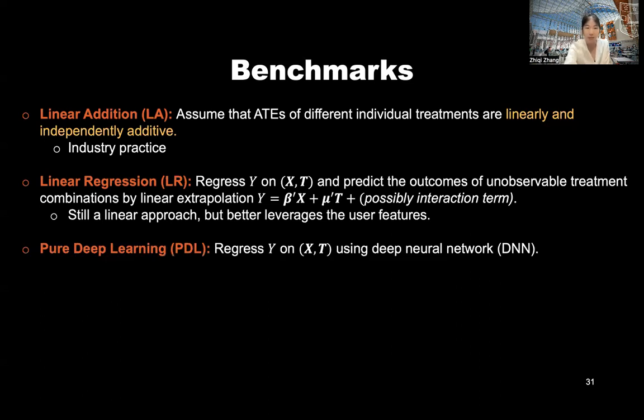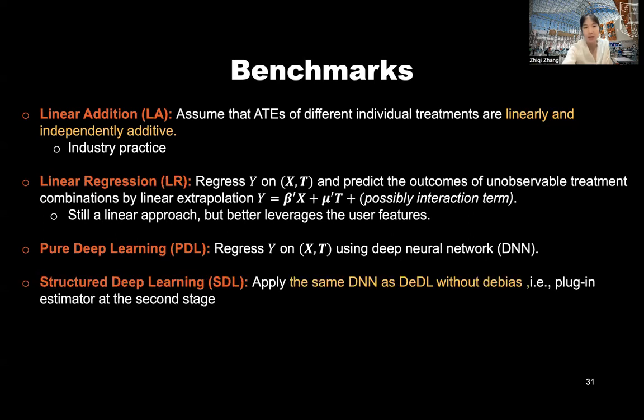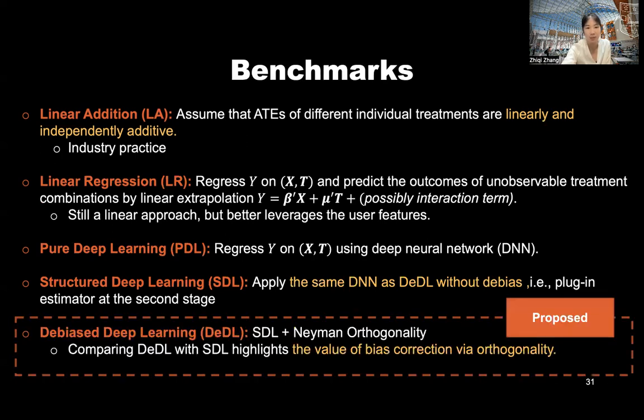The third one is a pure deep learning one. Here we regress Y on X and T using a deep neural network. The fourth one is a structured deep learning, meaning that here we apply the same structured DNN as our debiased deep learning estimator without debiasing. So it's just a plugin estimator at the second stage. The last one is the framework we proposed, this debiased deep learning estimator. It's just a structured deep learning estimator with a Neyman orthogonal score function. So by comparing this DEDL with SDL, we highlight the value of bias correction through orthogonality.